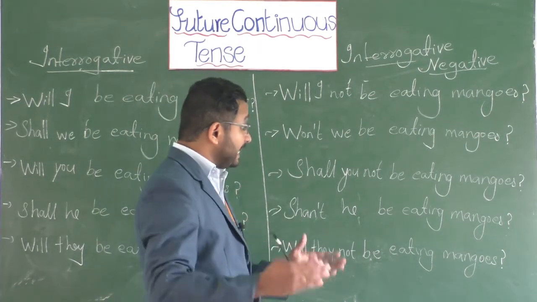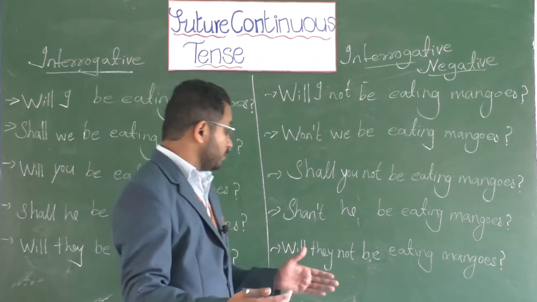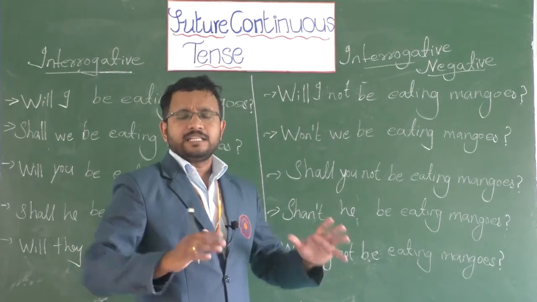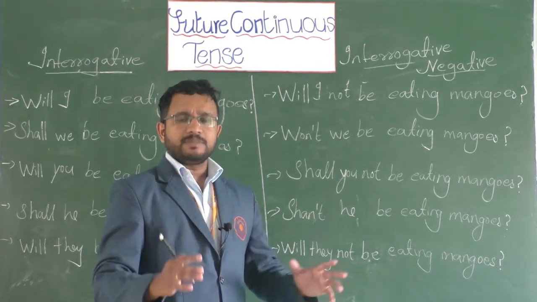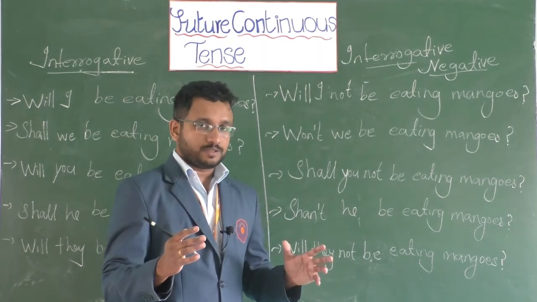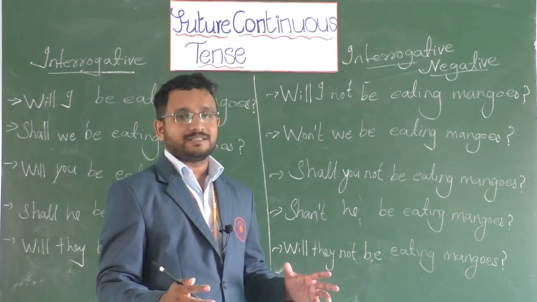Shan't he be eating mangoes? Will they not be eating mangoes? Or won't they be eating mangoes? Dear students, let me tell you again, I have given you the irregular verbs. Try to use different varieties of statements.